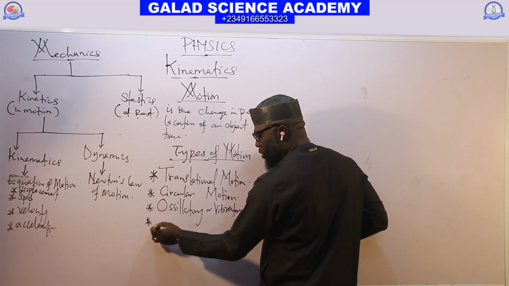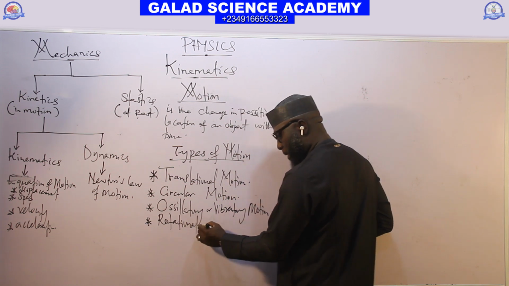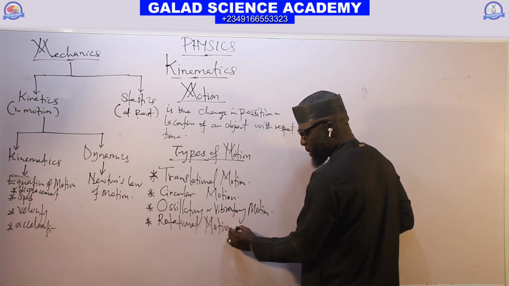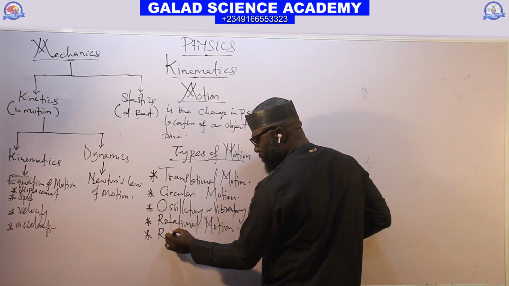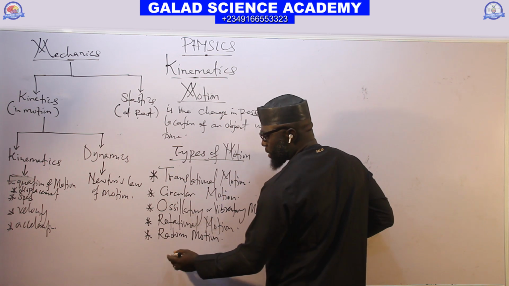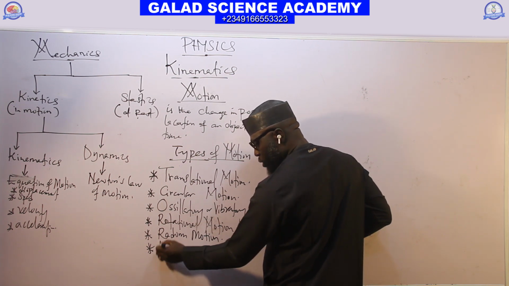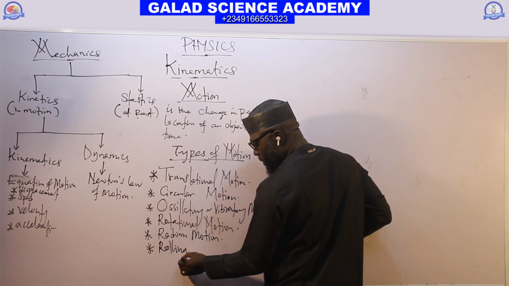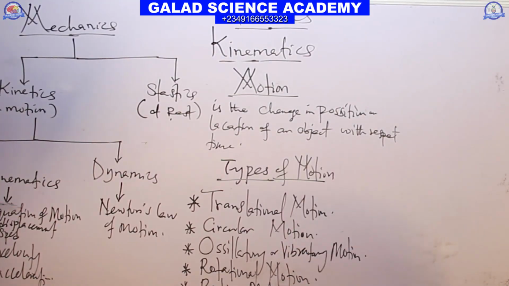We also have rotational motion, random motion, and the last one, rolling motion. Those are the six types of motion we are going to treat in this class.